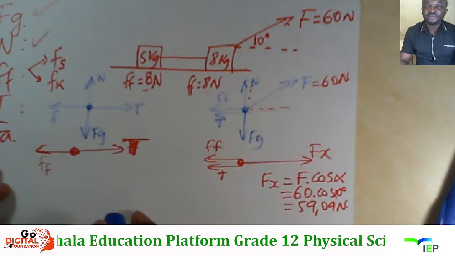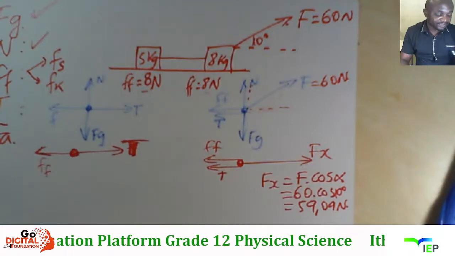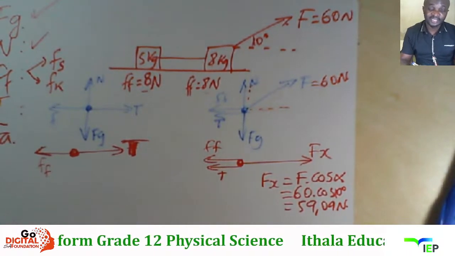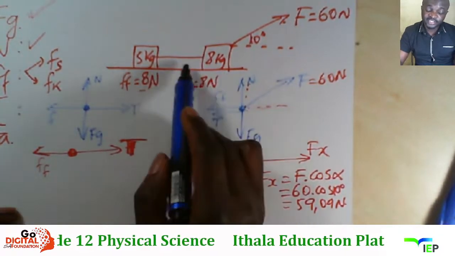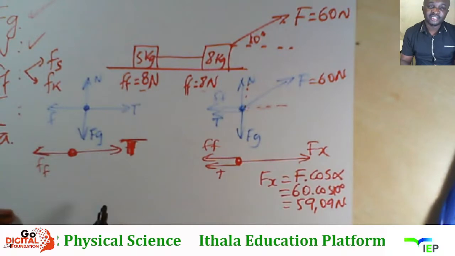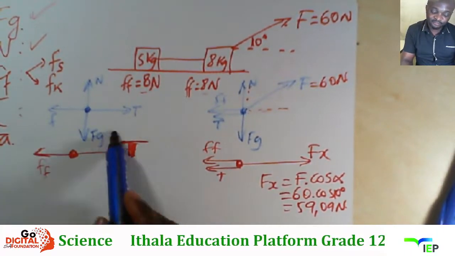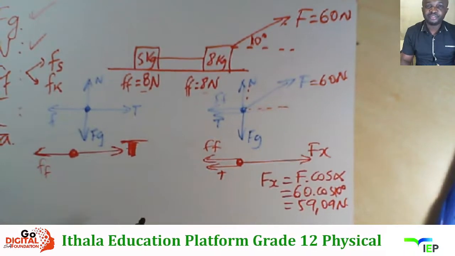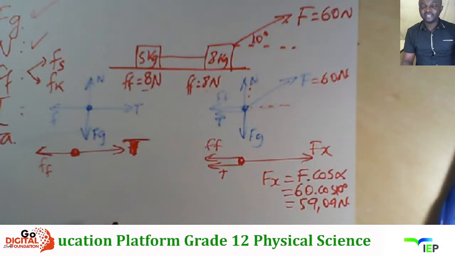Mawubona ukuthi kule case the object is moving to the right, kungaba right ukuthi i-direction yakho ezoba positive ihambisana ne-motion. If i-system is moving to the right, so take to the right as positive. Kusho ukuthi any force ekhomba to the right, that will be positive. If it goes to the left, that will be negative.